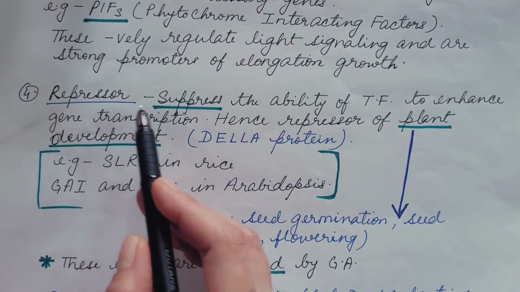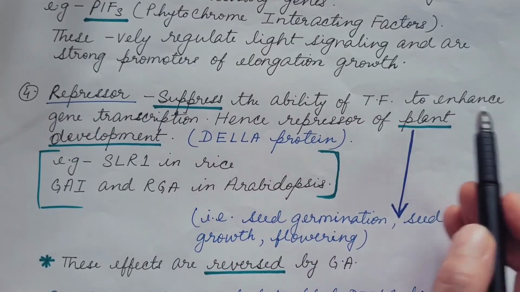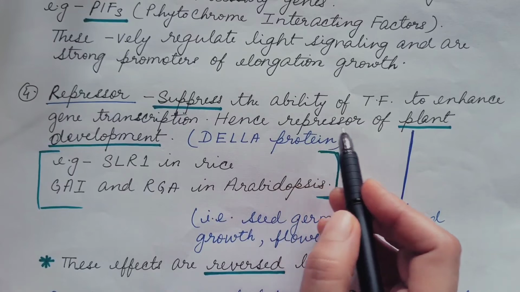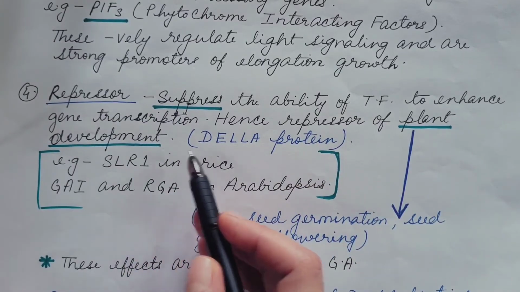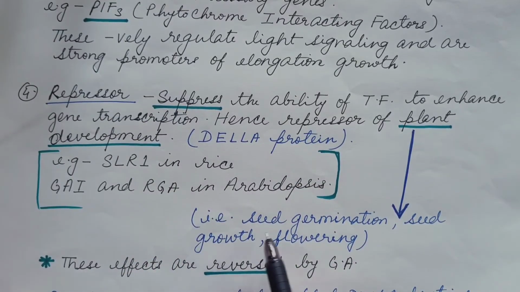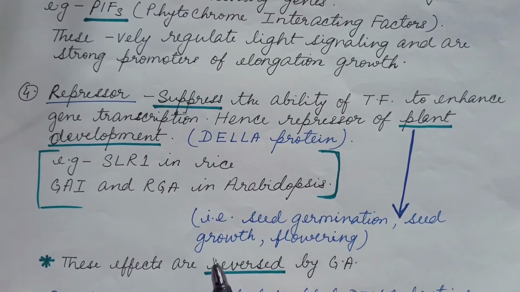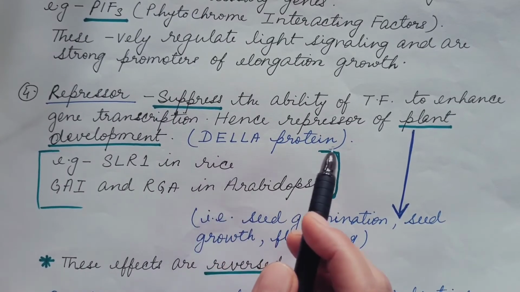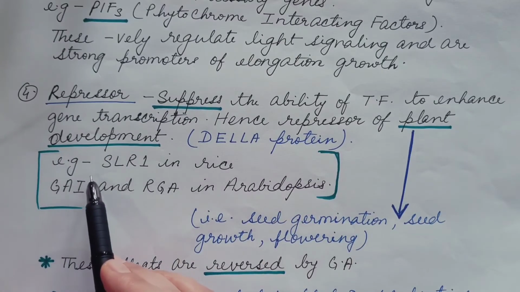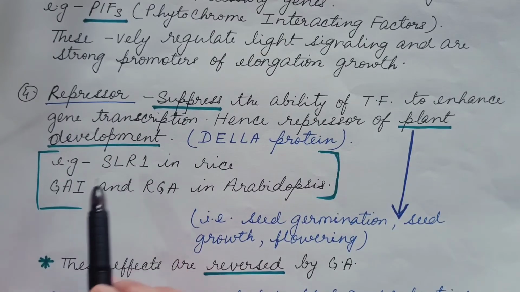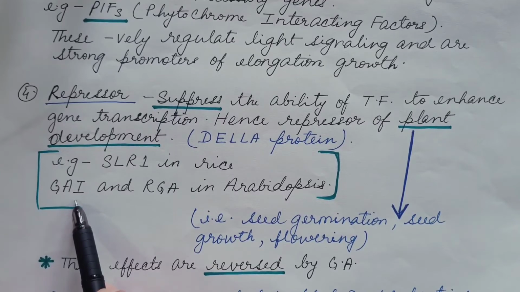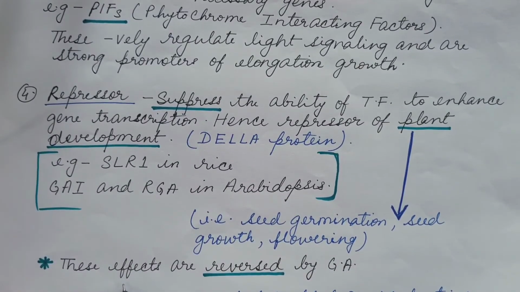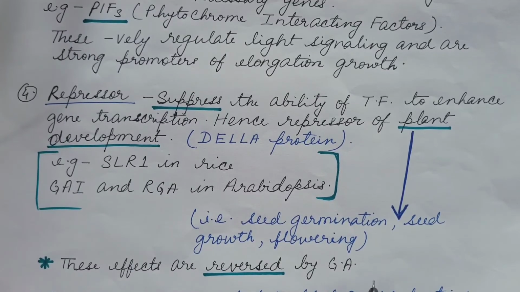Fourth is repressor. It suppresses the ability of transcription factor to enhance gene transcription. Hence, these are repressor of plant development. That is, these repress seed germination, seed growth, flowering, etc. Here the repressor is DELLA protein. In rice it is SLR1 and in Arabidopsis it is GAI and RGA. And the effect of repressors are reversed by gibberellin.